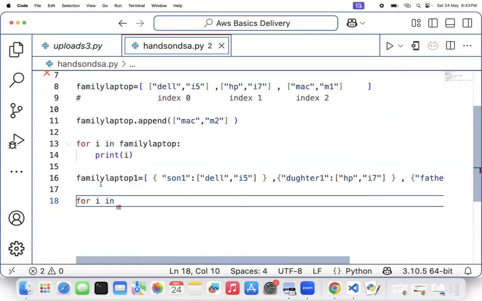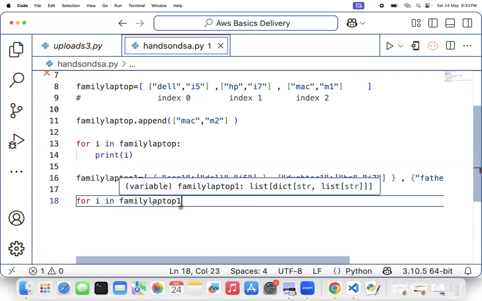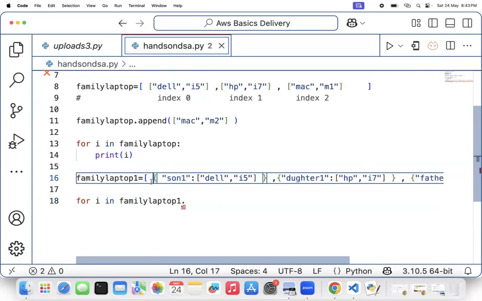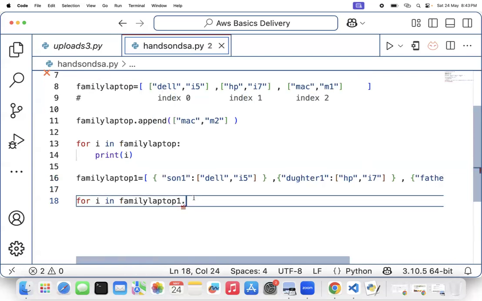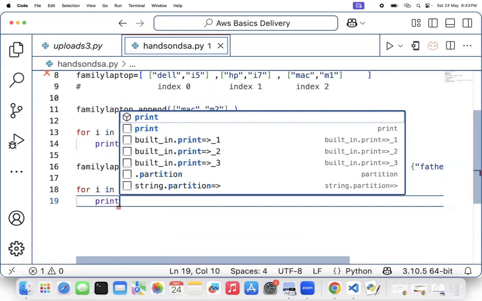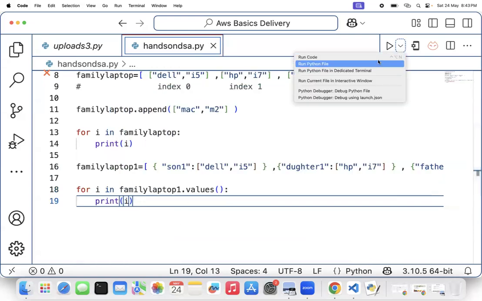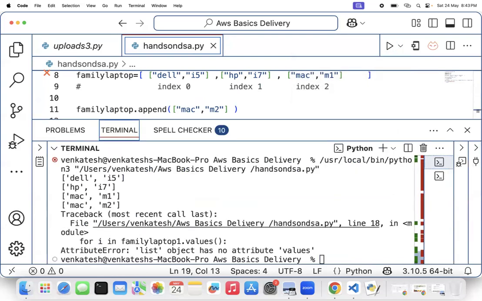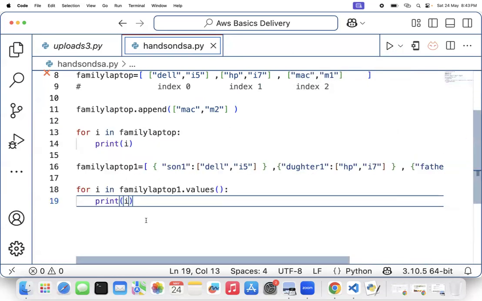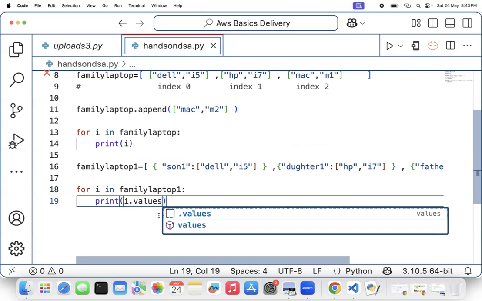For i in family laptop 1 dot. If I want to get all the laptop details, I have to write dot values, because it's a dictionary. I can write dot values and print that. Correct or not, guys? If not, suppose I want all the keys. So one second, I am trying to access it with, sorry, you should not do like this, because this will loop it. Sorry. If you want, with i, you can access it. i dot values, because i is a list.